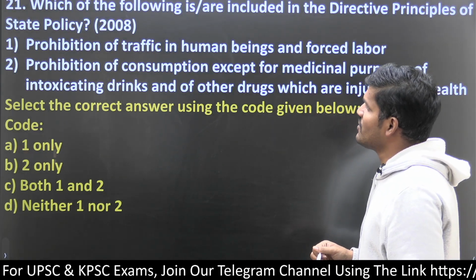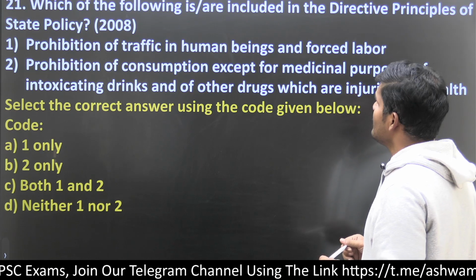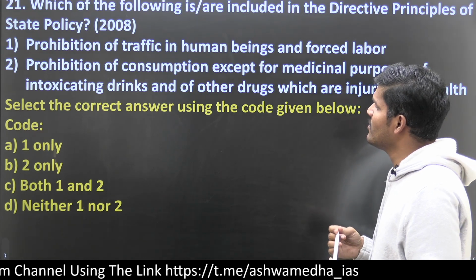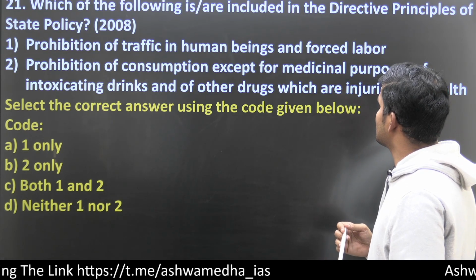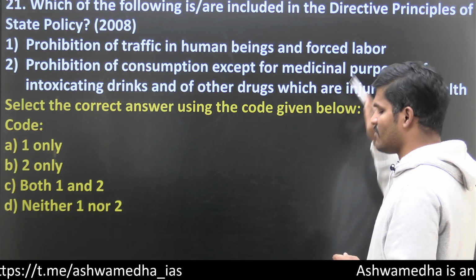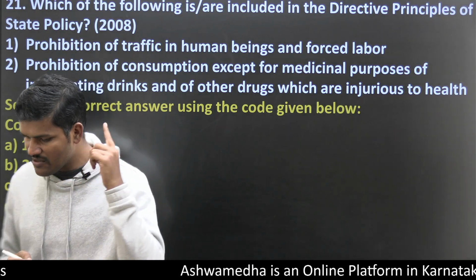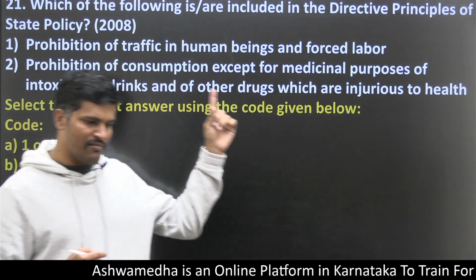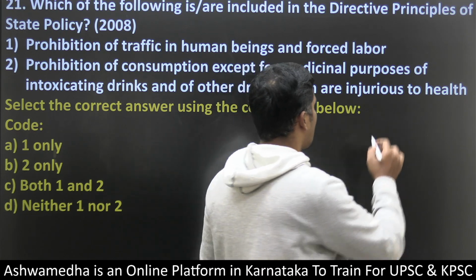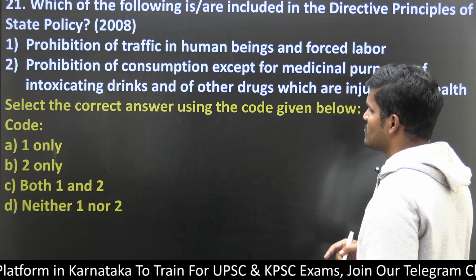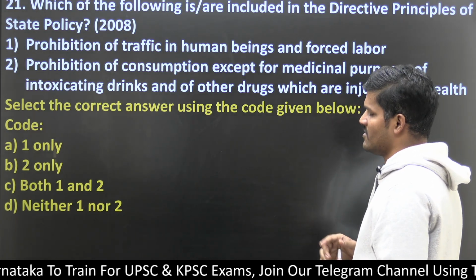Then question number 21. Which of the following are included in DPSP? Again DPSP, the nature is repeating: prohibition of traffic in human beings and forced labour. This question is already repeated. This relates to fundamental rights, Article 23. Then prohibition of consumption. So here the answer is B.